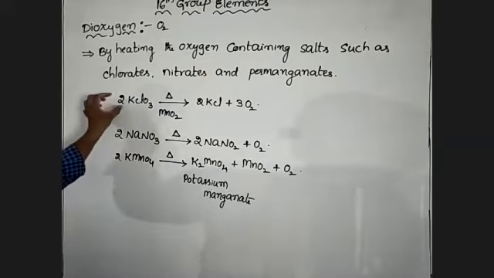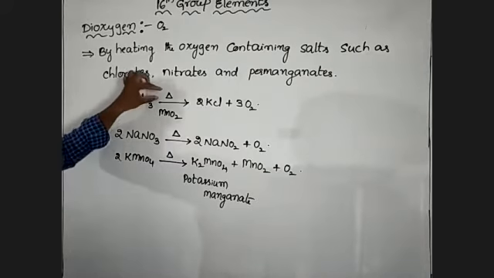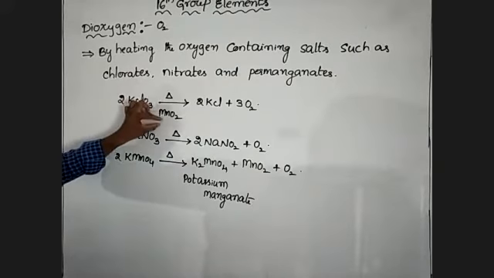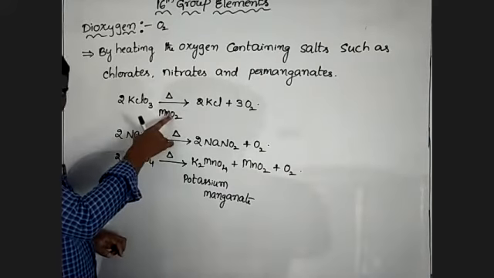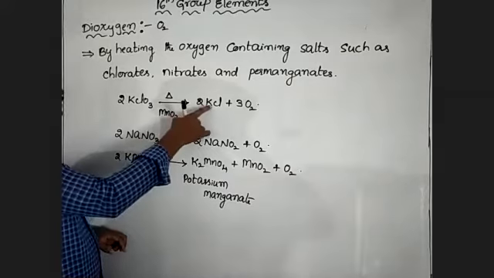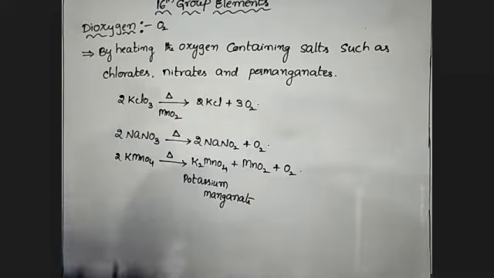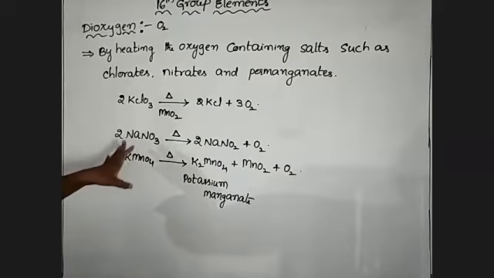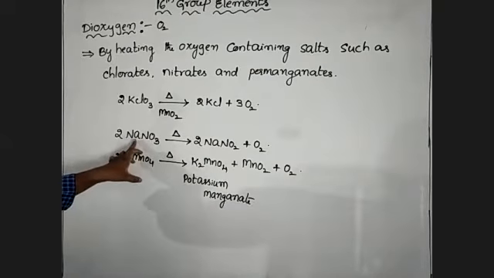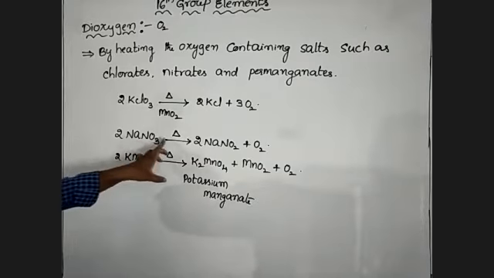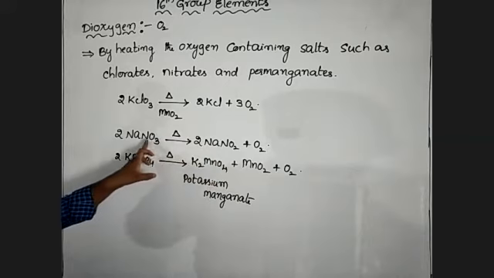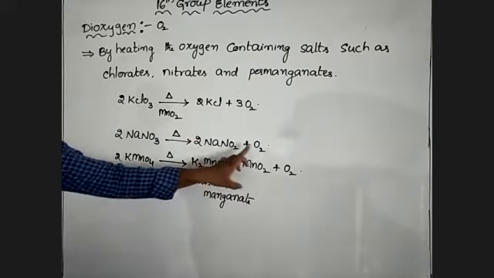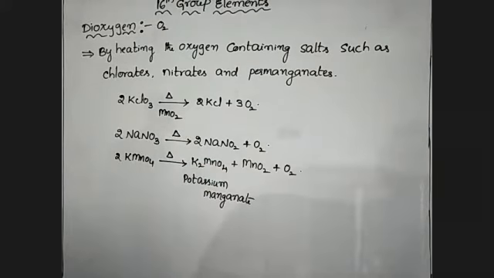So potassium chlorate on heating in the presence of manganese dioxide, which acts as a catalyst, forms potassium chloride and oxygen. Next, on heating sodium nitrate it gives sodium nitrite and dioxygen.